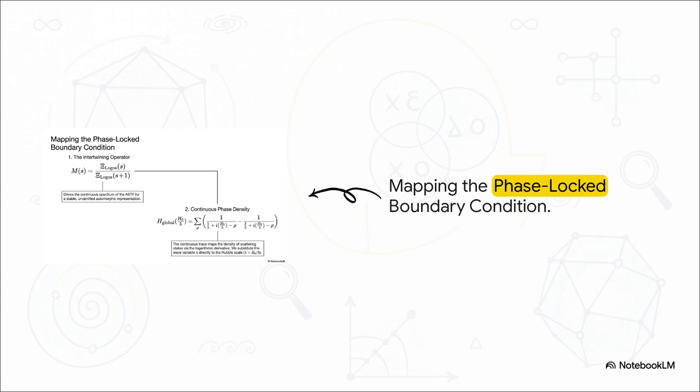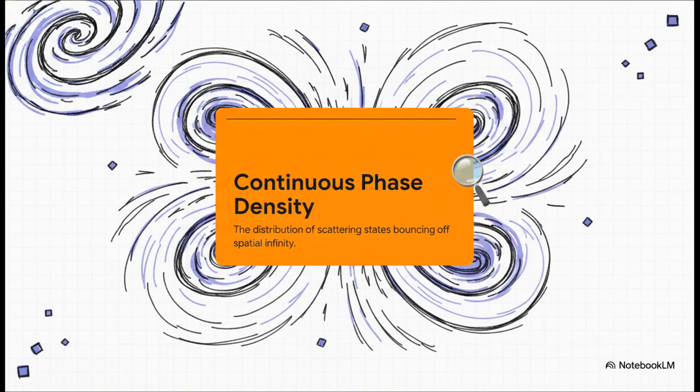We are literally plugging the physical expansion rate of the universe straight into the core operating system of the math. To translate this complex continuous phase density equation into physical reality, you can think of it like this. This mathematical density represents the non-compact, scattering wave states that are physically bouncing off the spatial infinity, the very edges of our expanding universe. It is absolutely fascinating to see how the math perfectly mirrors these physical boundaries.